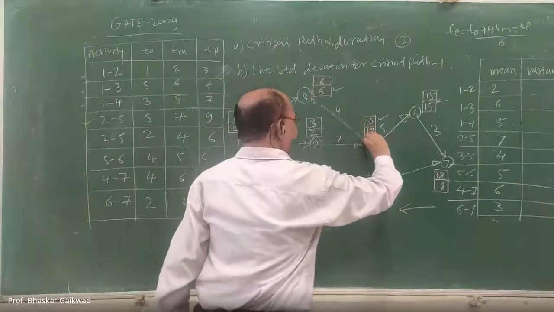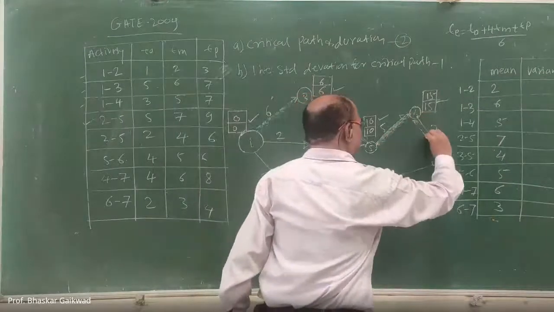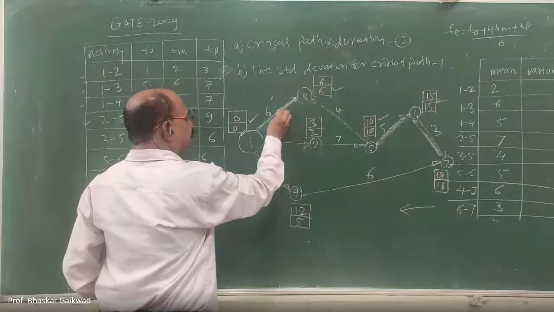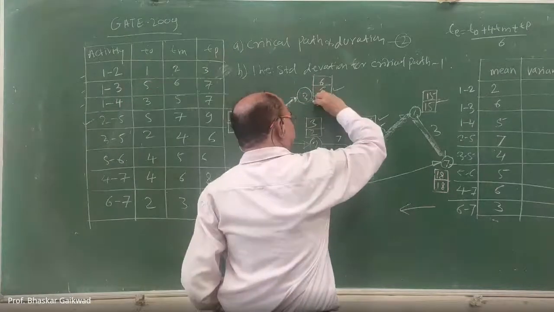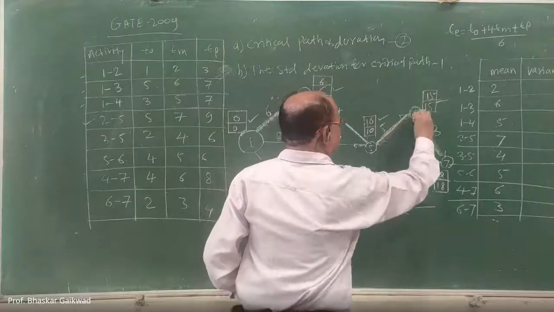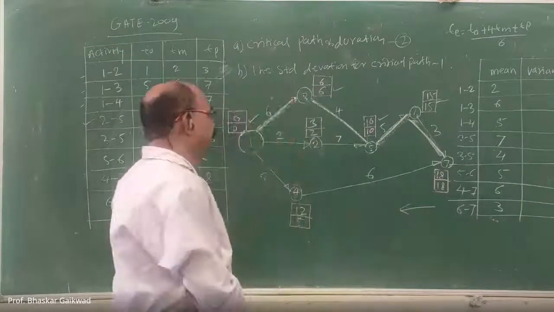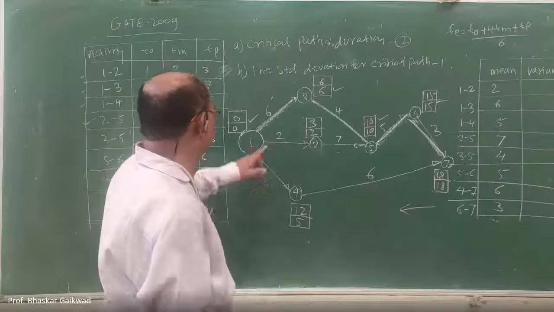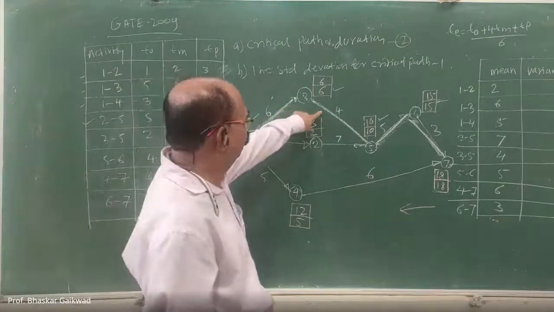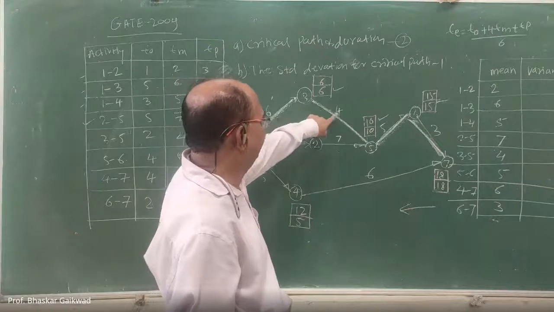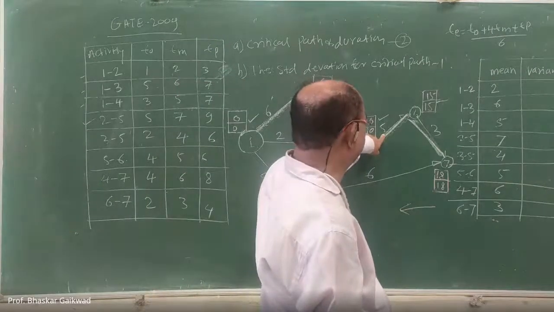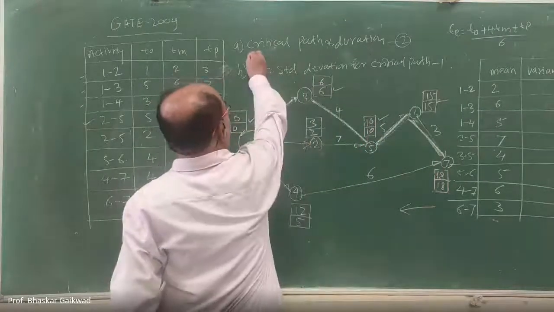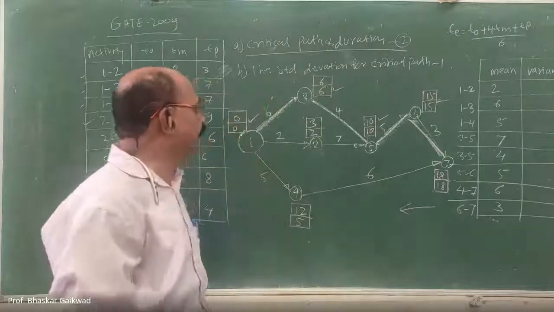So this is your critical path. Now find out the duration here. 6 plus 4, 10. 10 plus 5, 15. And 15 plus 3, 18. So we have decided our critical path and the time is 18.